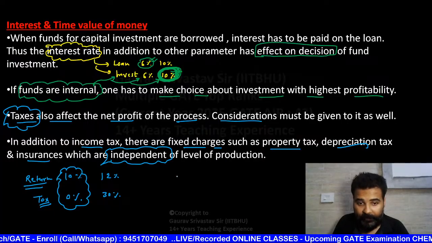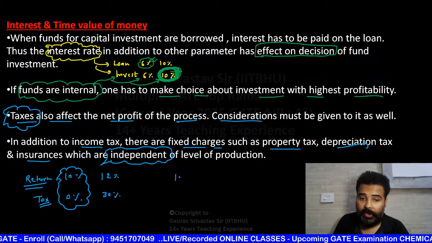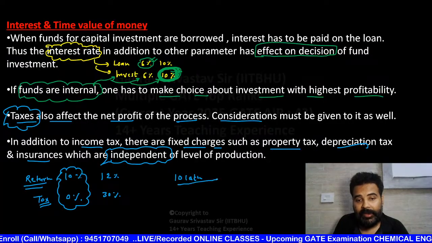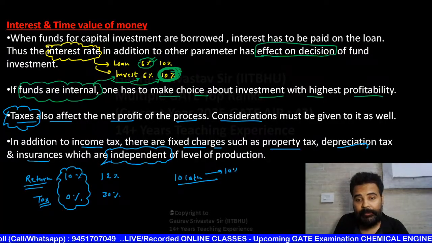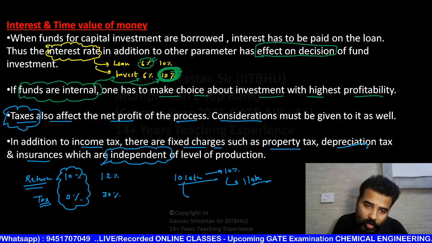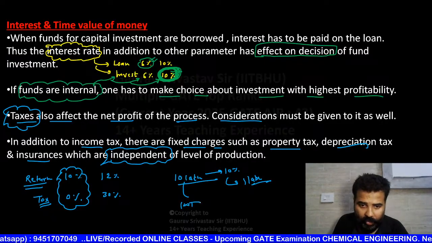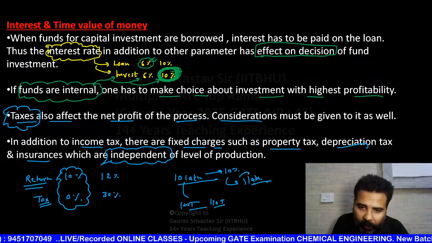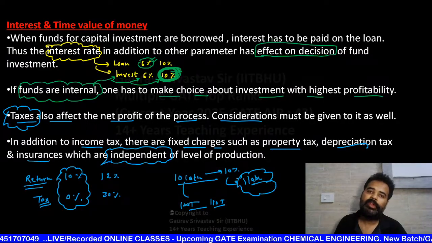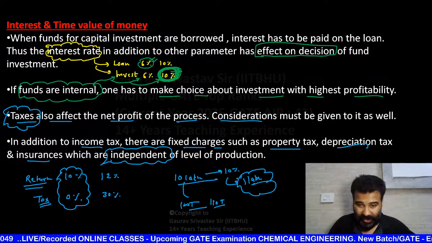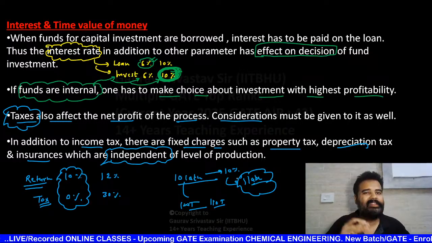Like if you have an equipment of 10 lakh, it is going to depreciate 10% per year, so 1 lakh depreciation per year. Now if you are going to take production of 100 ton, or if you are going to take production of 110 ton, it is not going to affect this amount that is depreciated. वो उस depreciation amount को आपका change नहीं करेगा, और जो depreciation वाला amount होता है उस पर आपको tax नहीं देना पड़ता है.